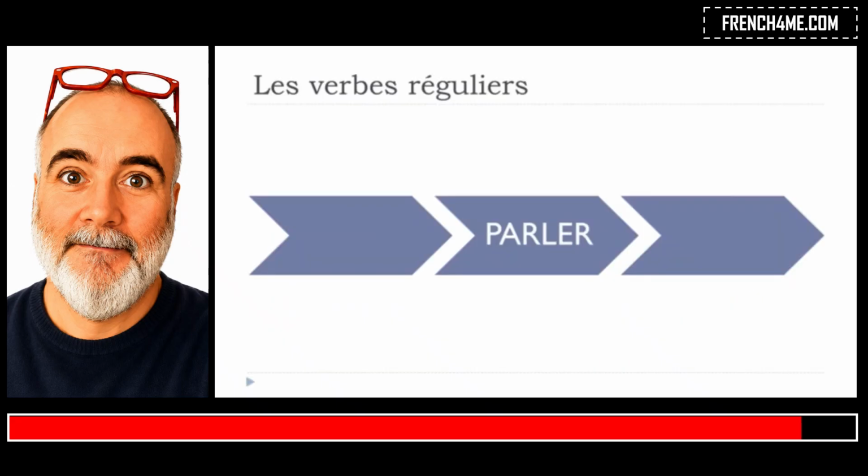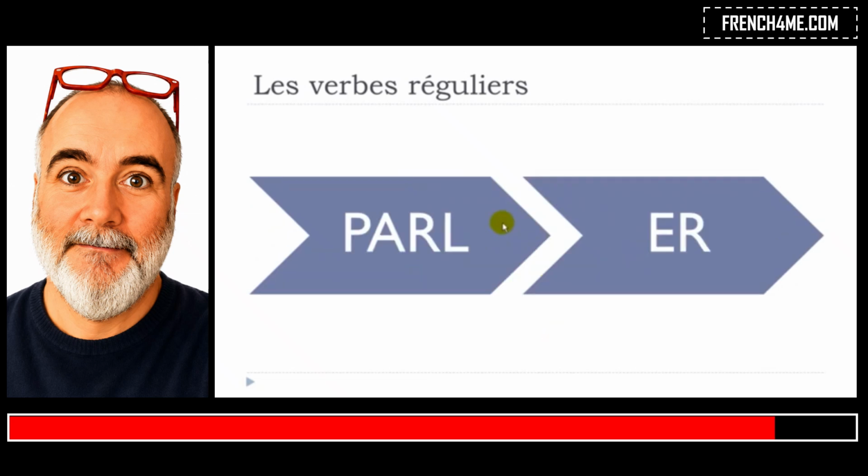So let's take an example. The example is parler. Parler is to speak or to talk, okay, and then if you have a look at it like that, you can basically divide this verb in two parts. The first part, parle, and then second part, er. So it does mean that this verb, ending with er, is belonging to the first group of verbs.